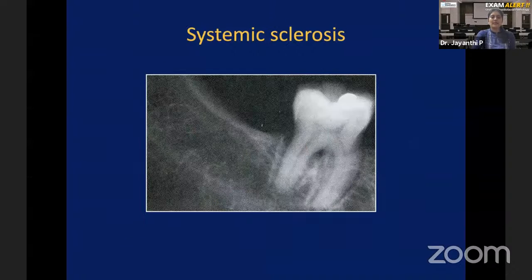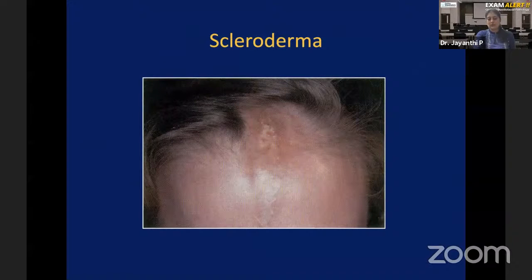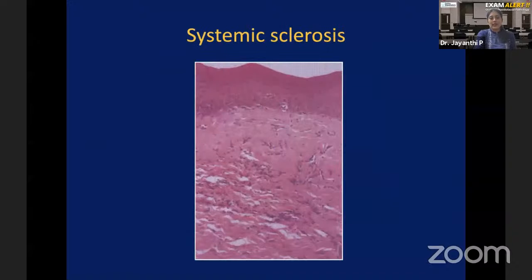If you do a biopsy in the oral mucosa, what can you see? You will be able to see epithelium and connective tissue. The problem is in the connective tissue, because you have dense collagen fibers there. You can see the pink area here. All these are dense collagen fibers in the connective tissue. So if you only see the histopathological appearance, most of the time it will be similar to oral submucous fibrosis. You will see an epithelium, and below that, in the connective tissue, dense collagen fibers. So you will think that it is oral submucous fibrosis.